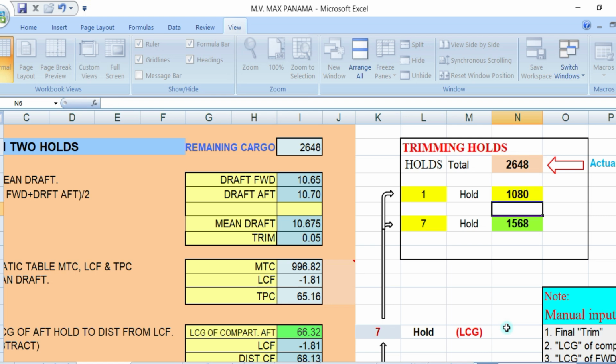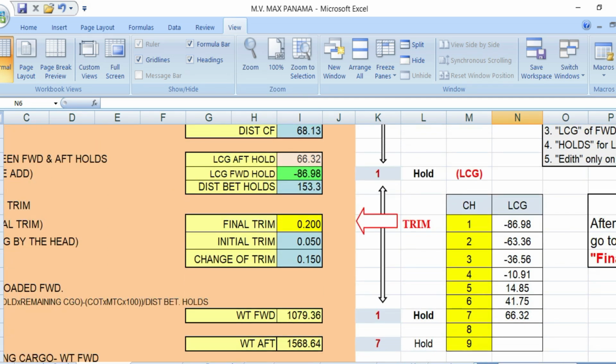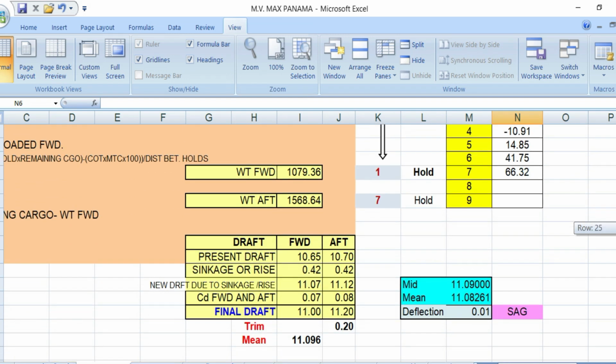1080, okay? So number 7 will be 1568. And what will be your draft? Your draft forward will be 11 meters, aft will be 11.20. You have a trim of 20 centimeters, and your mean draft will be 11.096. So I will just, let's say, put this to be exact.